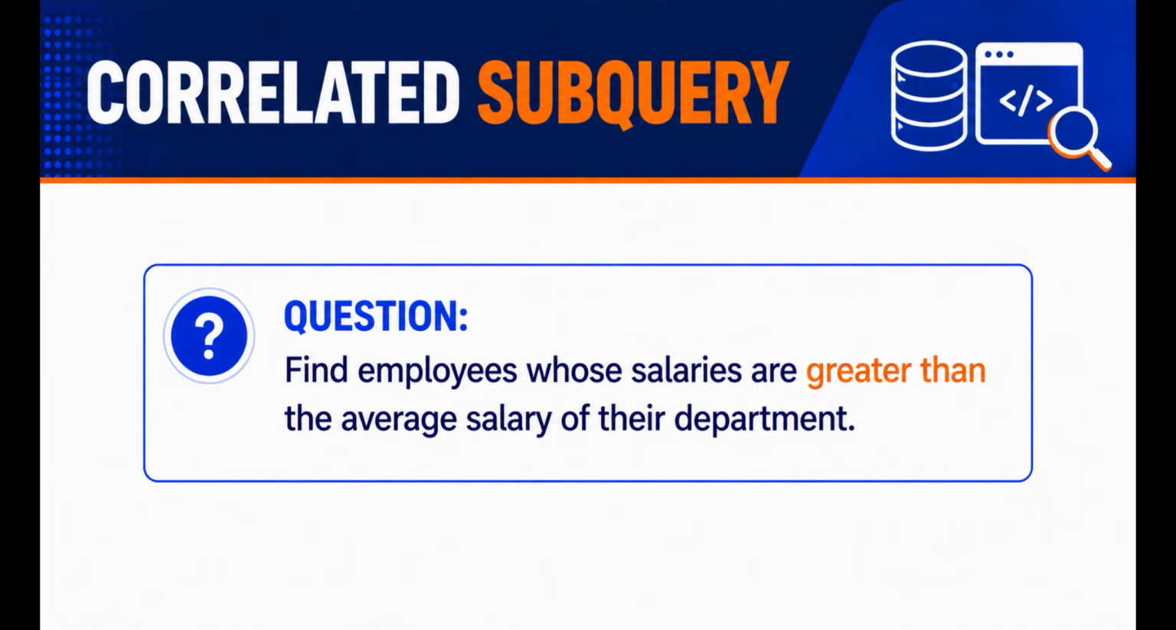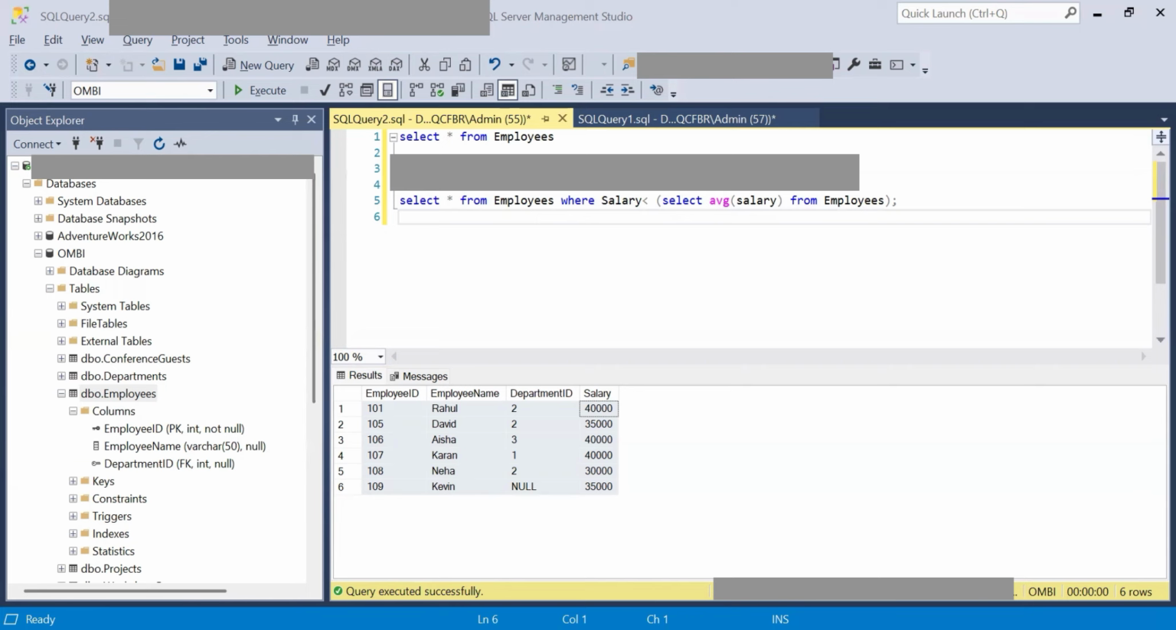Now, assume that you don't want the overall average, but you want to get those employees whose salaries are greater than the average of their own department only. Can the overall average value work here? No, because we need the average on every department level.